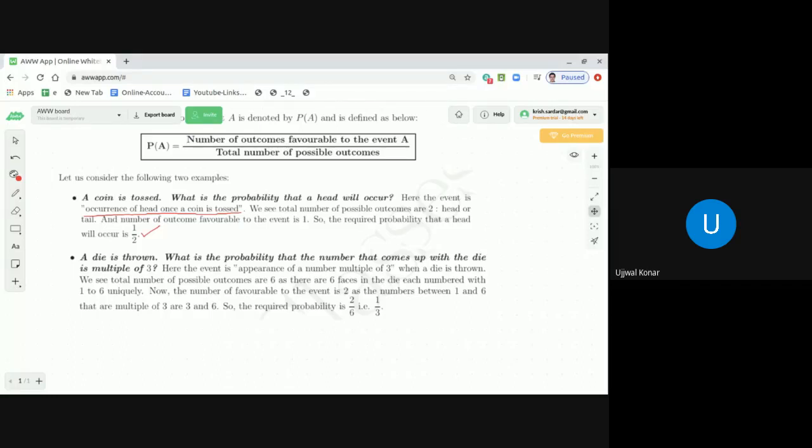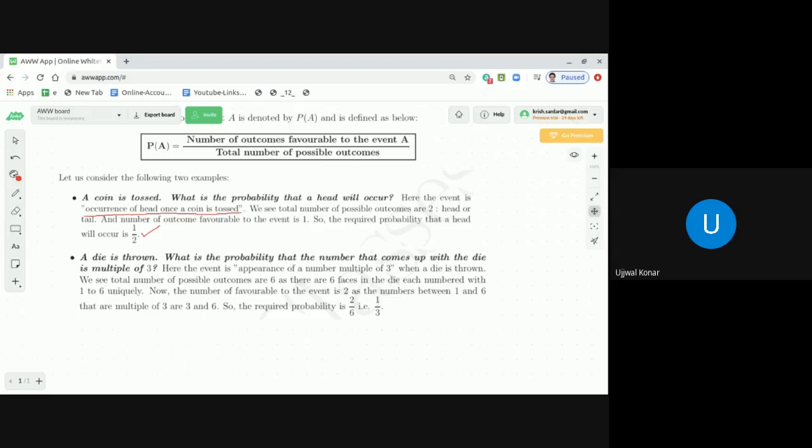A die has 6 faces. One face is marked with number 1, which means 1 dot. The second face has 2 dots. The third face has 3 dots, like that. A die is thrown. What is the probability that the number that comes up with the die is a multiple of 3? Now here, what is the event? Dear students, by reading that statement, you need to find what the event is here. Here the event is appearance of a number that is a multiple of 3. That is the event when a die is thrown.